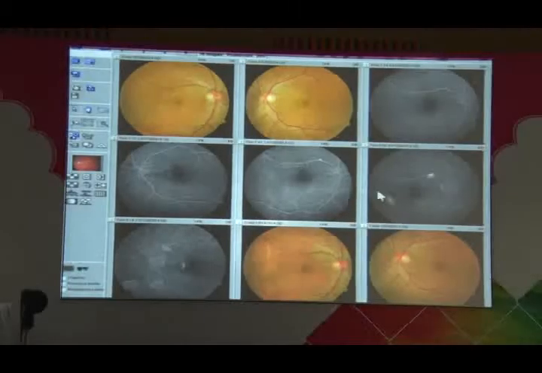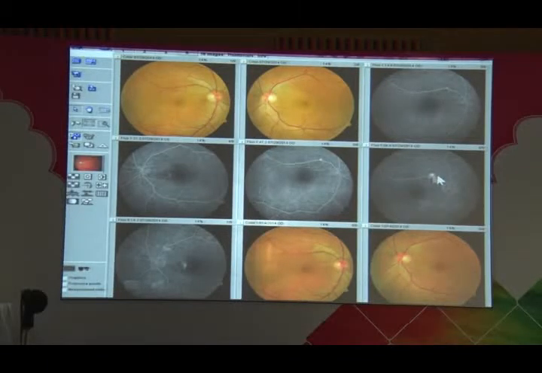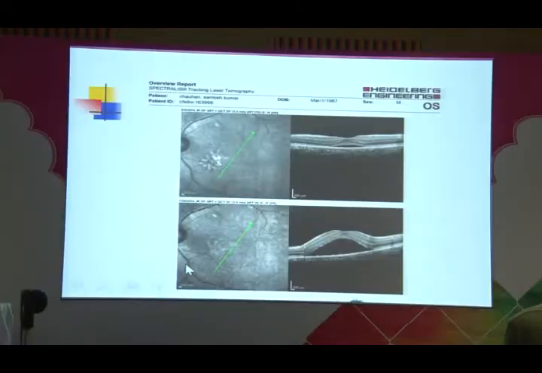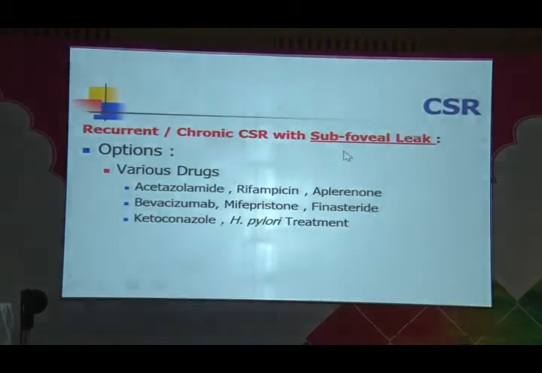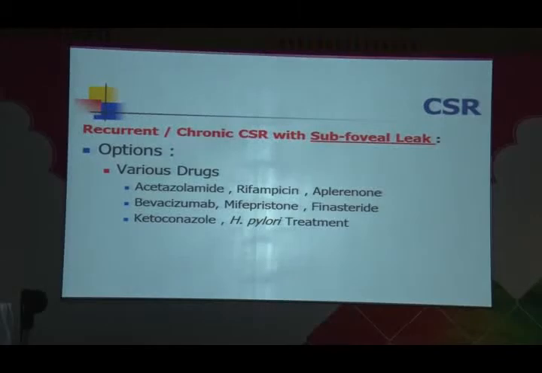This is another patient who has, in the right eye, leakage far, far away, and in the left eye it is closer to the papillomacular bundle, in the FAZ. So this was the left eye which we lasered. You can see the laser spots here, and the fluid has decreased. The patient's symptoms have improved. In the right eye, we were very bold to do this laser, and the fluid has absolutely gone. So this is pre and this is post. This was for when the leak is far away, that is, the leak is laserable.